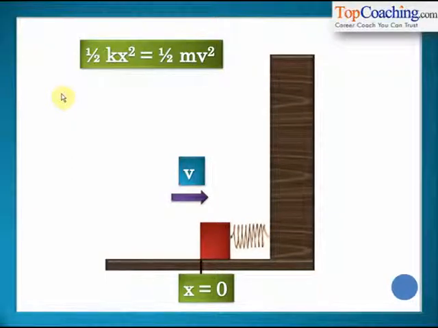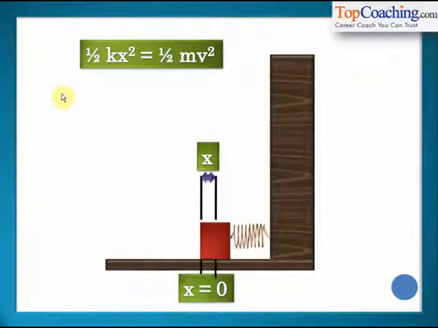As it moves towards the right, the block compresses the spring, and it compresses the spring again by length x. That is because the block comes to rest only when it gives all of its kinetic energy to the spring in the form of potential energy. So therefore, the kinetic energy of the block is stored in the form of the potential energy of the spring. Understood? Therefore, the kinetic energy of the block gets stored in the spring as the potential energy of the spring. The potential energy of the spring is half kx square.